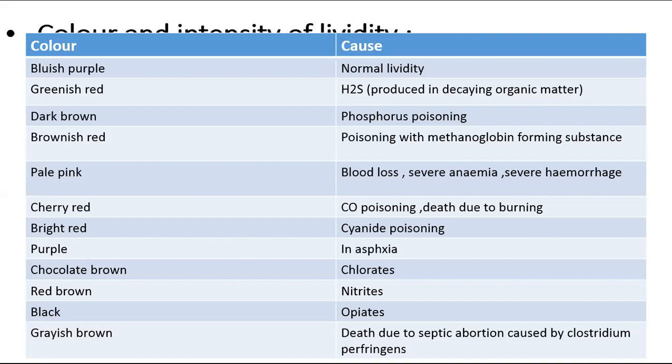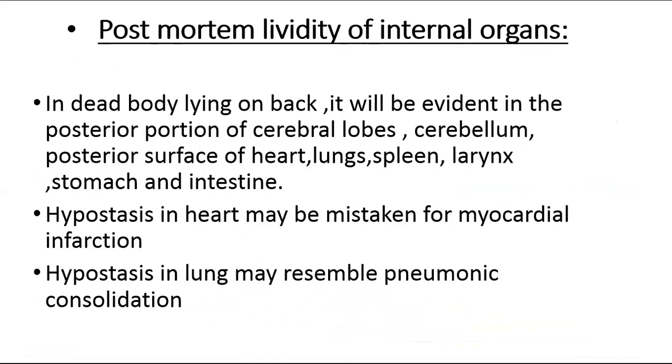Chocolate brown PM lividity is produced in chlorate poisoning. Red brown is produced in nitrate poisoning. Black PM lividity is present in opiate poisoning, while grayish brown PM lividity is produced in death due to septic abortion due to Clostridium perfringens. Then postmortem lividity of internal organs.